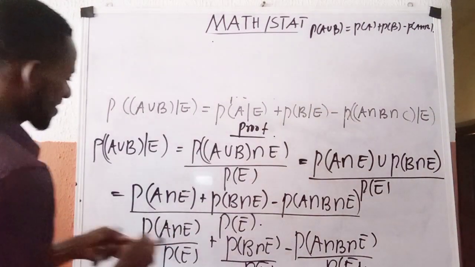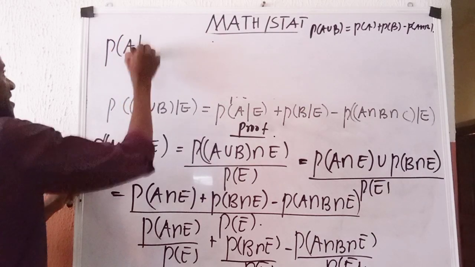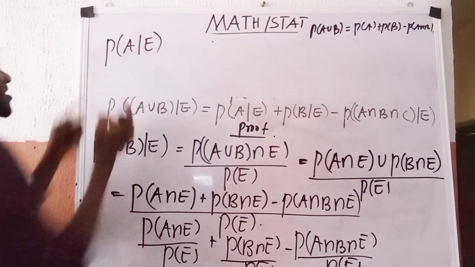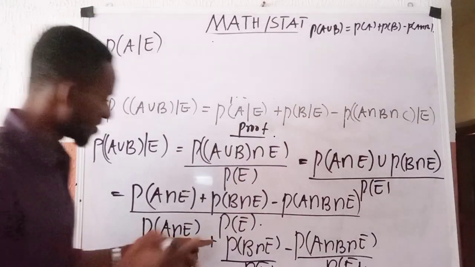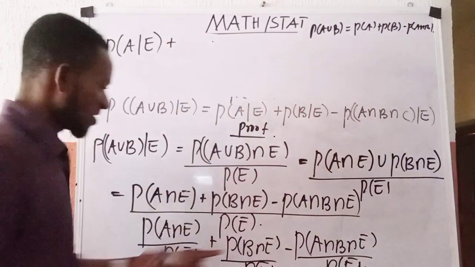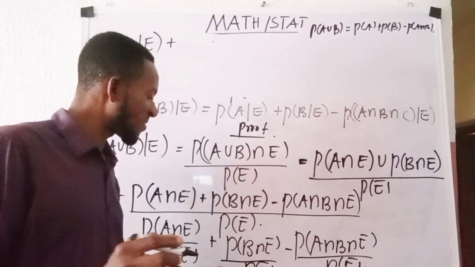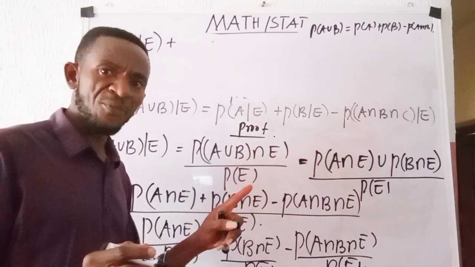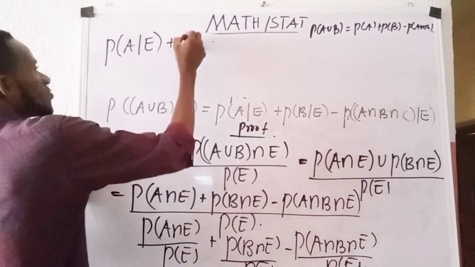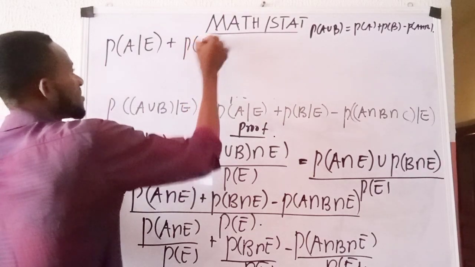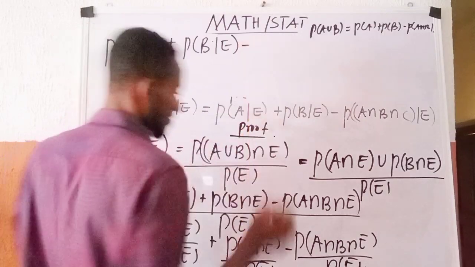So this particular place, what we have here becomes what? P of A given E. That is the probability of event A occurring given that E earlier had occurred. The sign here is plus. Here, the probability of B intersection E all over P of E is the conditional probability of B occurring given that E earlier had occurred. So here is P of B given E. The sign here is minus.